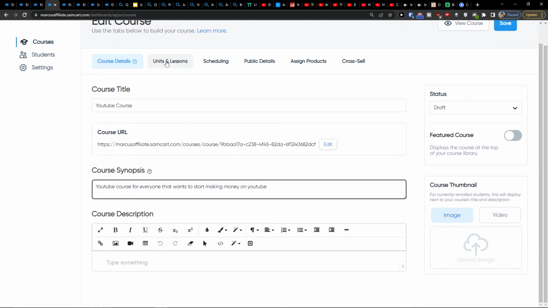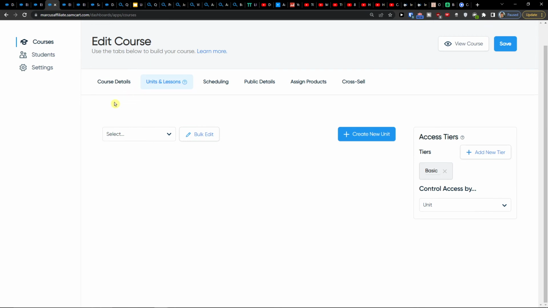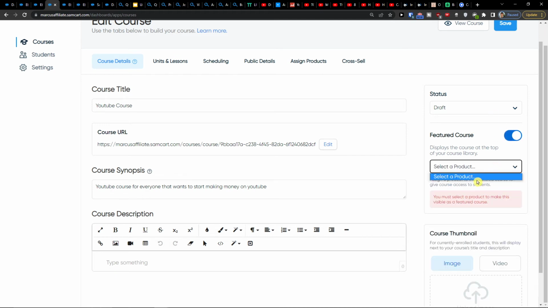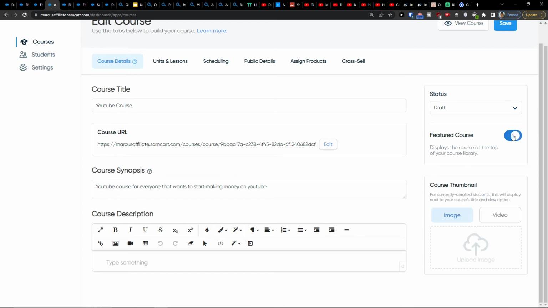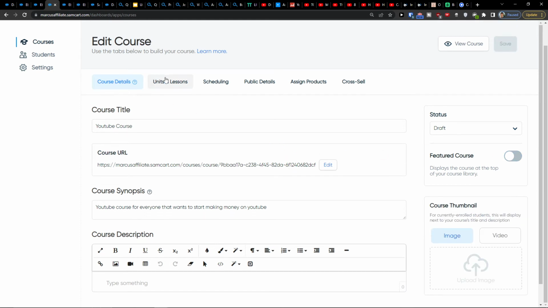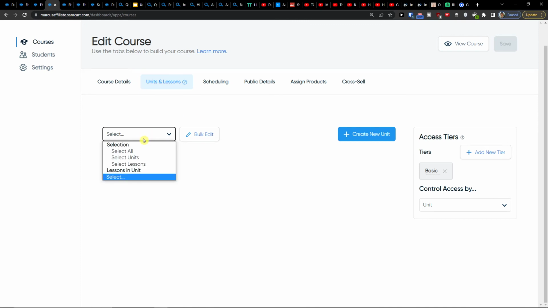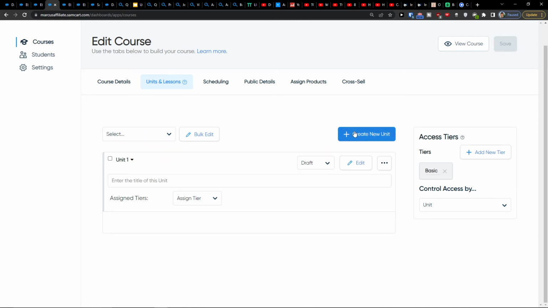And then you're going to have the course description here. Now, when you got it, next you're going to have the unit lessons, where you can easily create a new unit. Now, of course, on the right side, you can have the course thumbnail, and you can feature the course, to display the course at the top of your course library. And that's how we do it. And now we're going to have the units and lessons. We can easily click here and have create new unit.